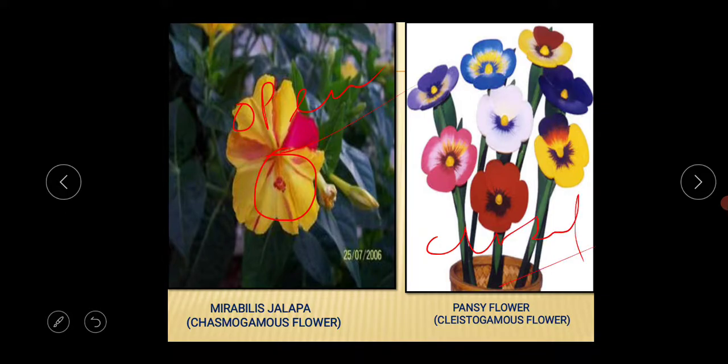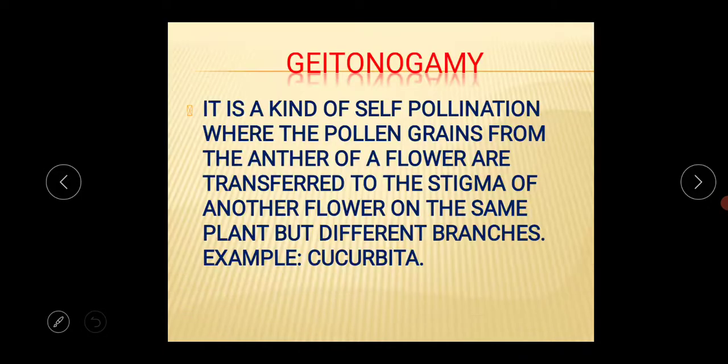This is the closed flower, and any kind of reproductive system, male or female, is not showing from the outside. So this is the basic difference between the chasmogamous flower and the cleistogamous flower. Okay, next thing is geitonogamy.